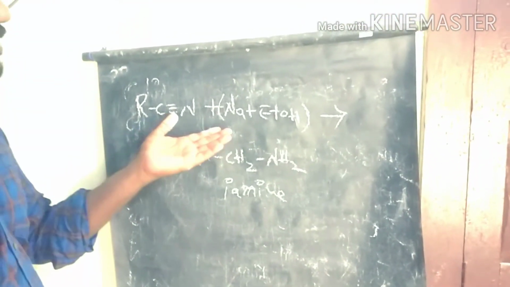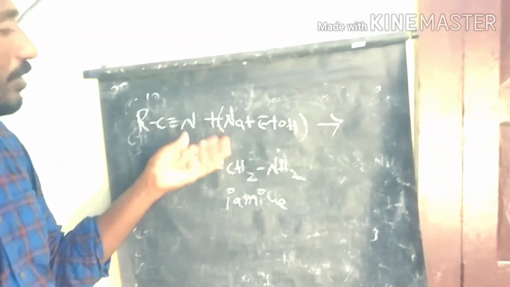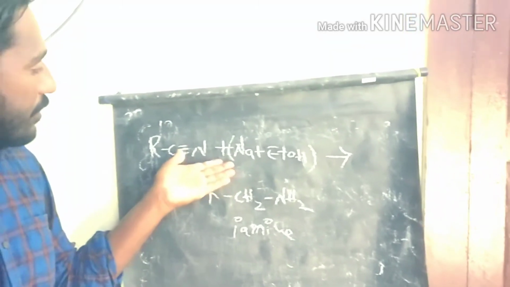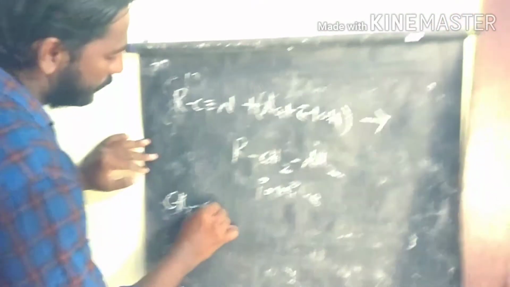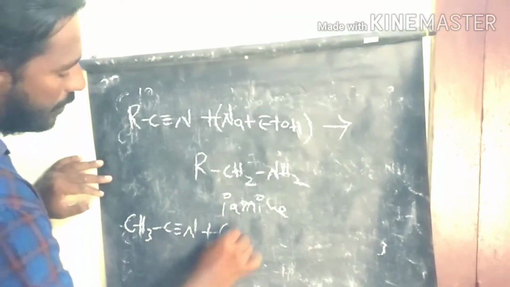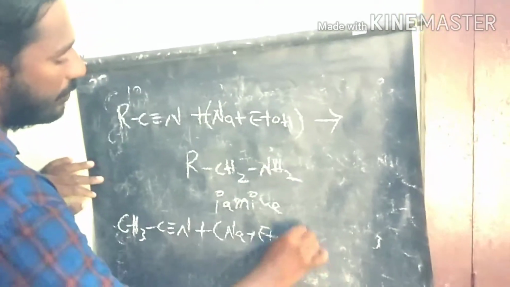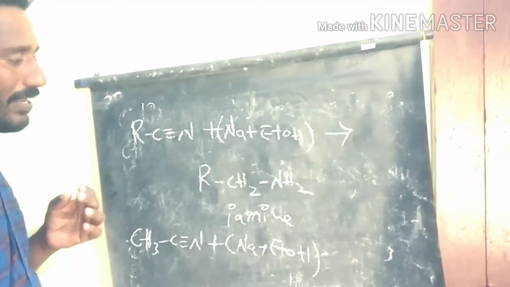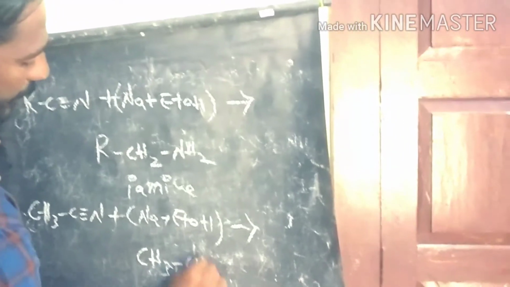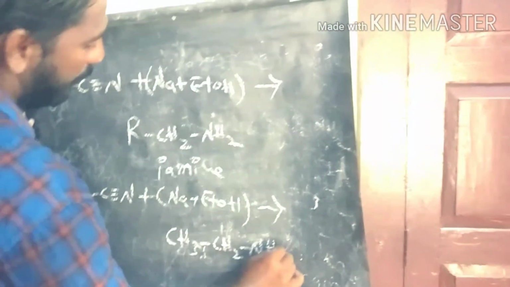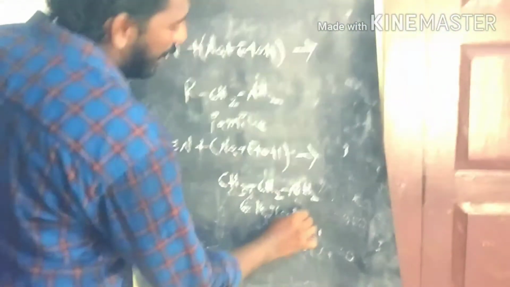So this is the reagent we are using: ethanol in the presence of metals like sodium, calcium and potassium. We take a simple example, methyl cyanide. This methyl cyanide reacts with ethanol in the presence of sodium metal to produce ethylamine as the product. So this is one of the examples of a primary amine.